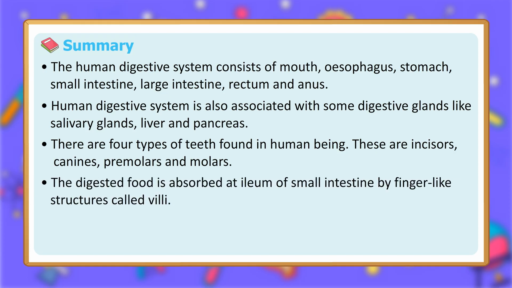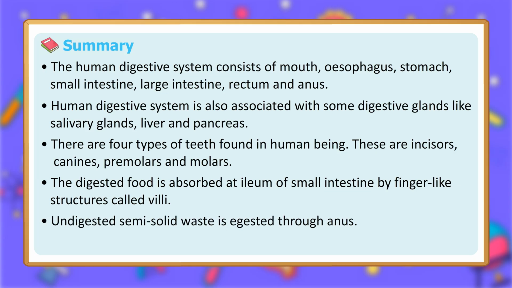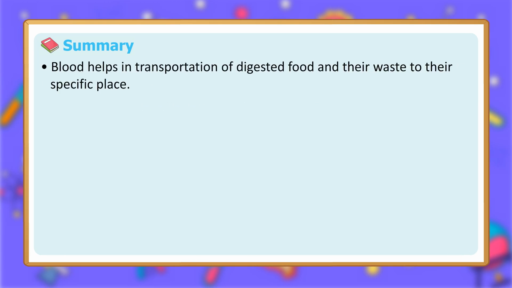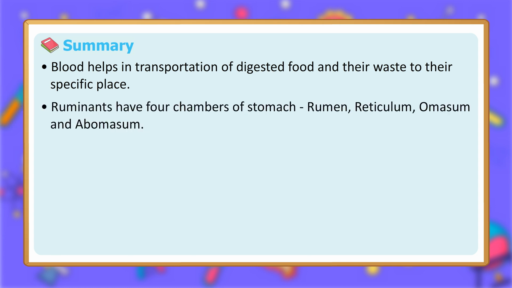The digested food is absorbed at the ileum of the small intestine by finger-like structures called villi. Undigested semi-solid waste is egested through the anus. At the large intestine, most of the water is reabsorbed. Blood helps in transportation of digested food and waste to their specific places.